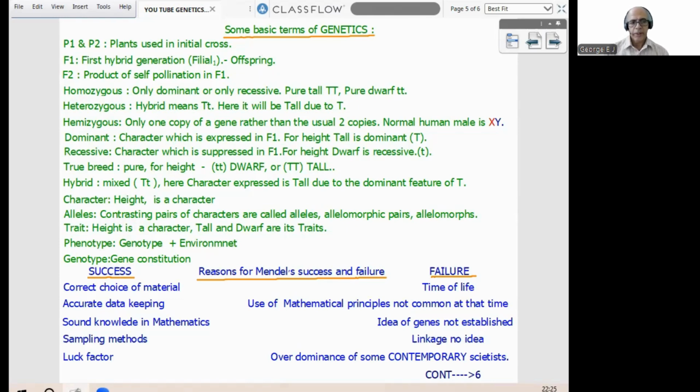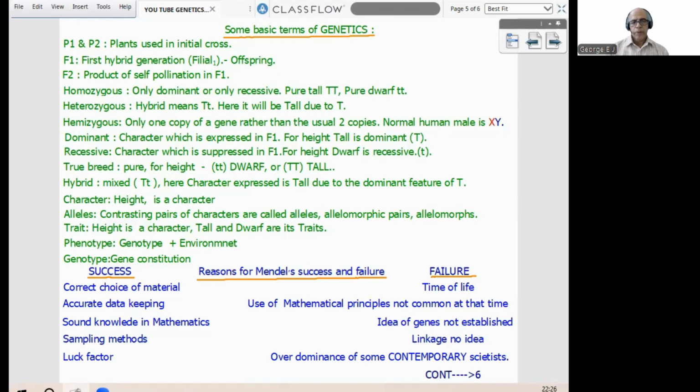Now, trait. When we discuss trait, we should know what a character is. Height is a character, which has 2 forms. One is tall, one is dwarf. So tall and dwarf are otherwise called traits of height. I think that word is clear, trait.